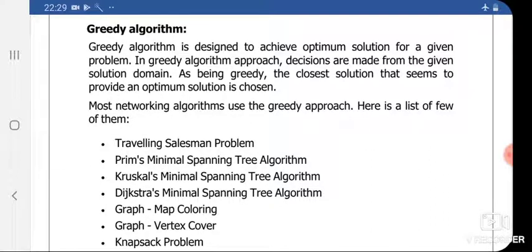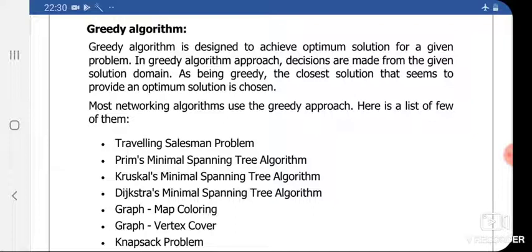Basically, a greedy algorithm is designed to achieve the optimum solution for a given problem. In the greedy algorithm approach, decisions are made from the given solution domain. As being greedy, the closest solution which seems to provide an optimal solution is chosen.